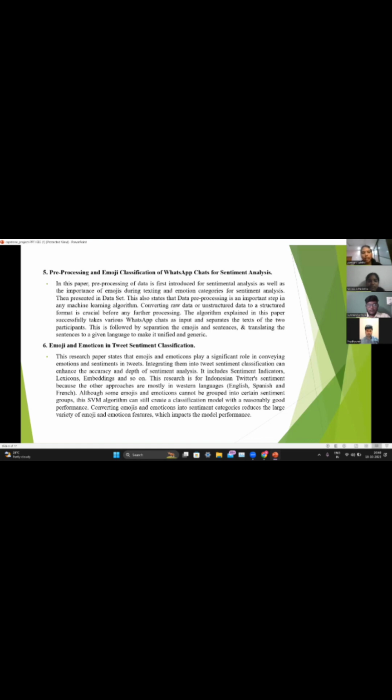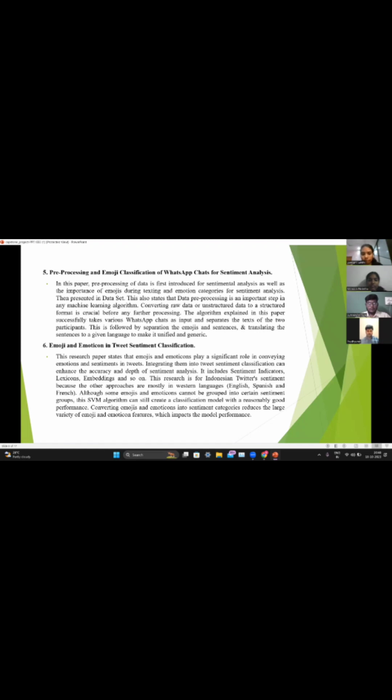Sixth one is emoji and emoji icon in tweet sentiment analysis. In this paper, emoji and emoji icons play a key role. In this research paper, they have done Indonesian sentiment analysis, as most of the approaches are on Western languages like English and French. They have done it on the Indonesian language. This paper also used the SVM algorithm as it gives more accuracy.